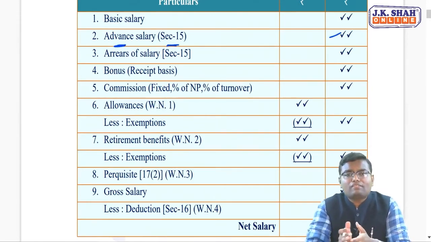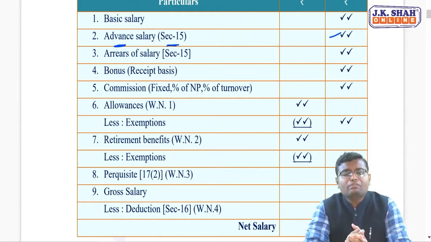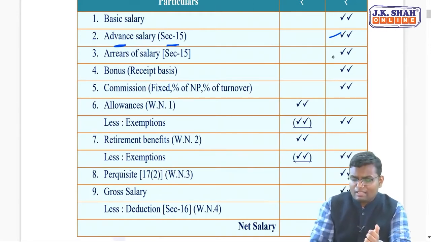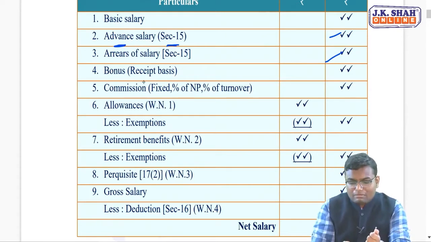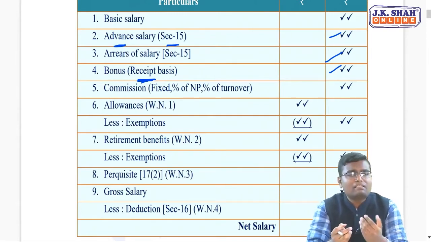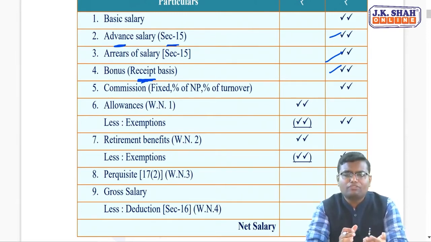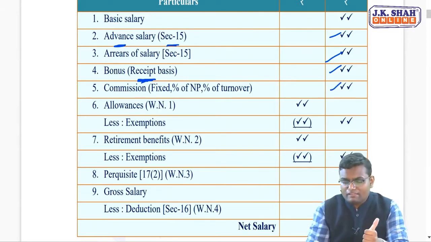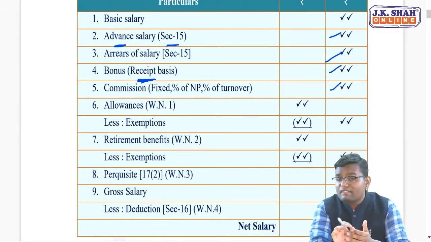Then arrears of salary with increment of retrospective effect, that is also taxable. Bonus, taxable always on receipt basis. Commission may be fixed commission per month, it may be a percentage of net profit, it may be a percentage of turnover. Whatsoever it may be, commission is always fully taxable if it is received from the employer.